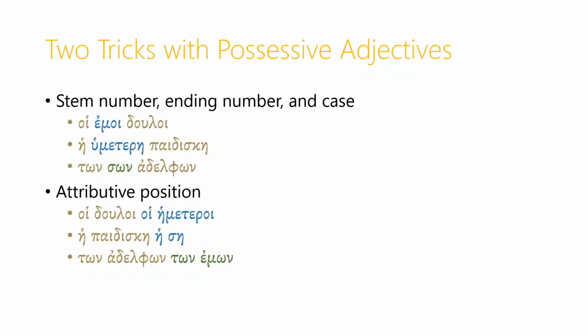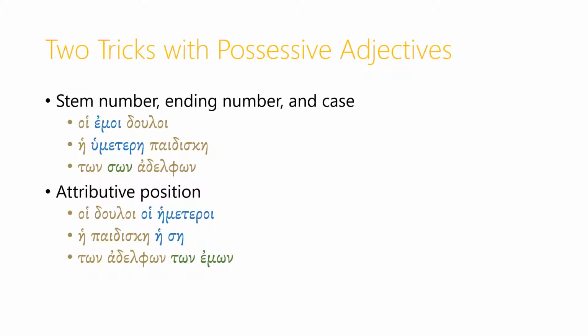The other trick here is just to remember that since these possessive adjectives are real adjectives, then all of the things we saw before about attributive versus predicate position apply to these as well. So if I want to say my slaves, I can either say hoi emoi douloi, or I can say hoi douloi hoi emoi. Or hoi douloi hoi hemeteroi, if I want to say our slaves.